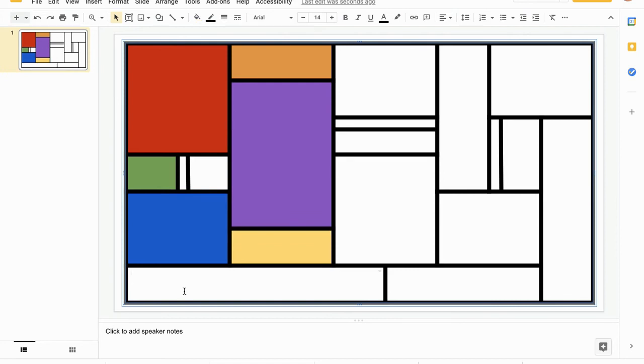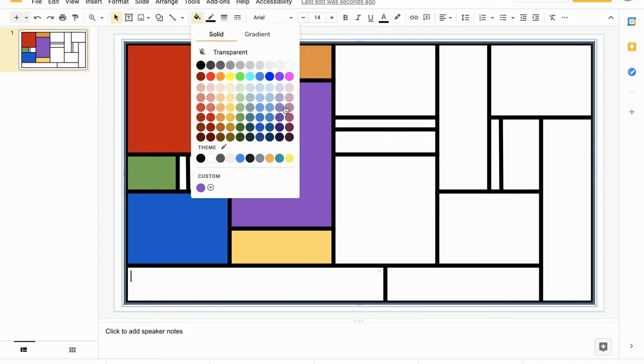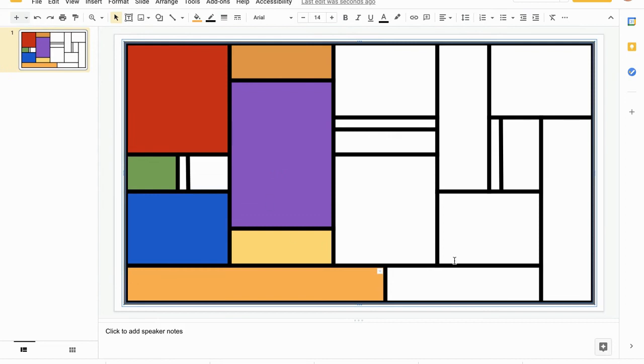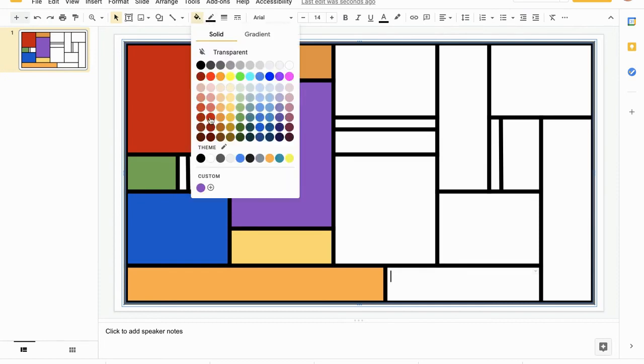Okay. Now, along this one here, we're a good bit away from the orange up here. We could actually do orange down along here. Let's see what that looks like. And again, you can be choosing whatever color you want to put into yours. And I feel like I want to kind of go diagonal here. So I think in this one is where I'm going to do my red. Come back up here.